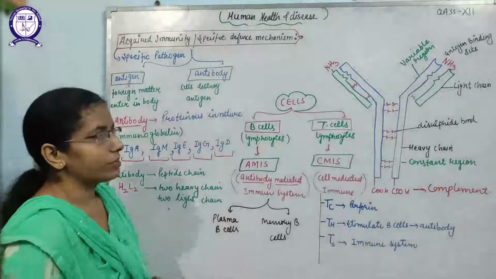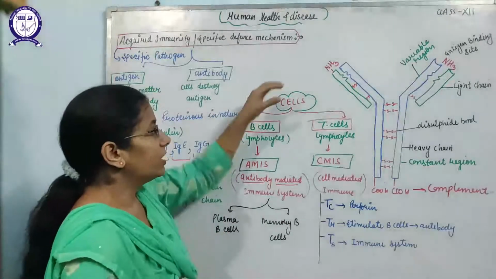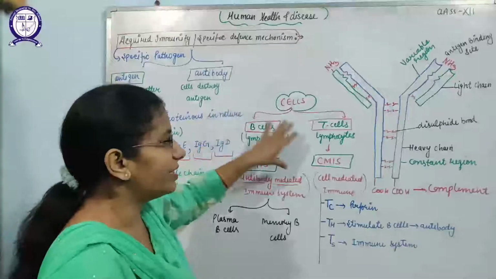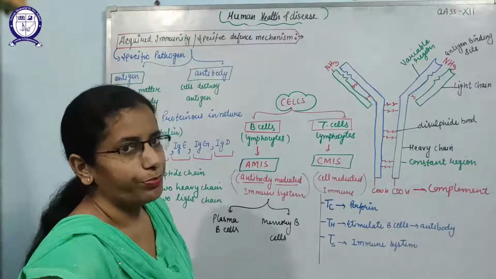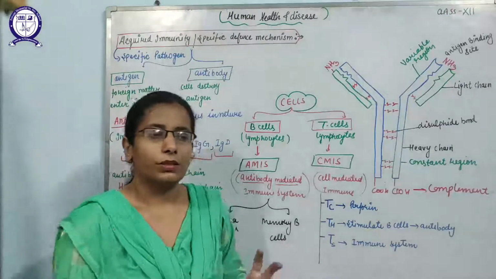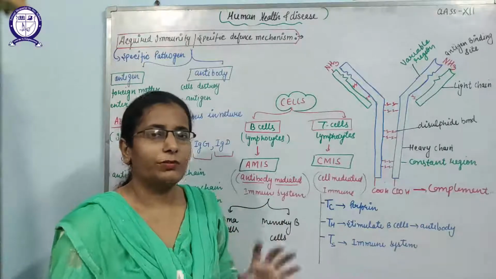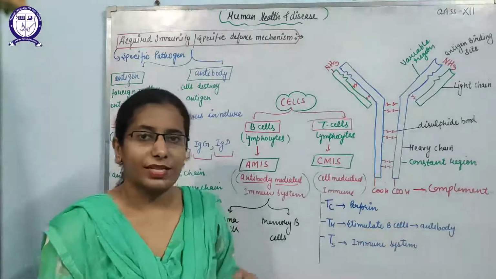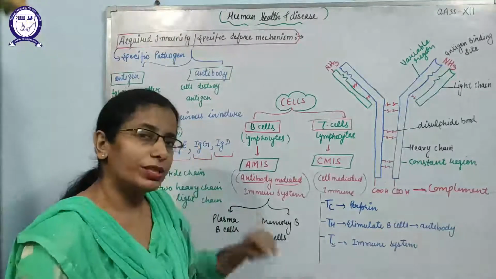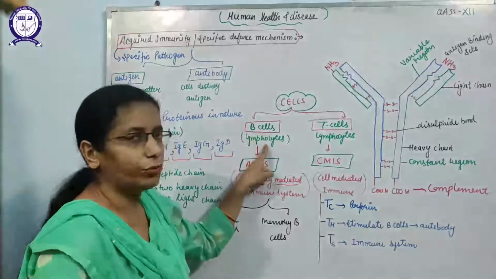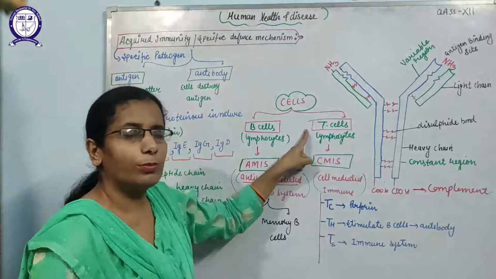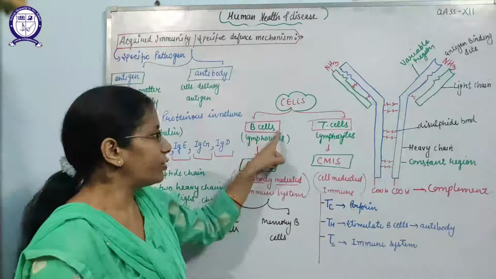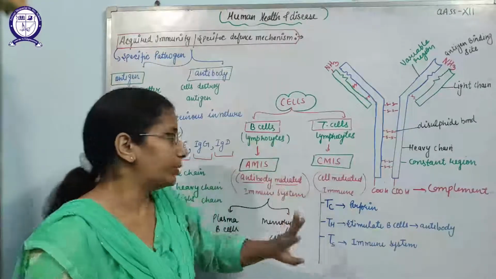So after that, we can say what type of cells are present in the body in the acquired immunity. In the acquired immunity, there are mainly two types of cells, B cells and T cells. Why has this name been given? All the cells of the immunity will form inside the bone marrow. But the question is where they will mature. The cells that are formed in the bone marrow and mature in the bone marrow are known as the B cells or B lymphocytes. But the cells which are formed in the bone marrow but mature in the thymus are known as the T cells.